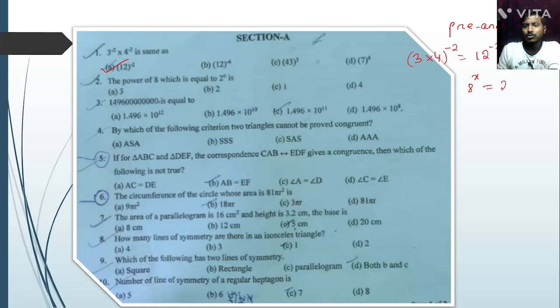We can write 8 as 2 to the power 3, so 8 to the power x is equal to 2 to the power 6. Now 2 to the power 3x is equal to 2 to the power 6, so 3x equals 6. Now x equals 6 by 3, that is 2, so the power of 8 is 2. So option B is the correct answer.